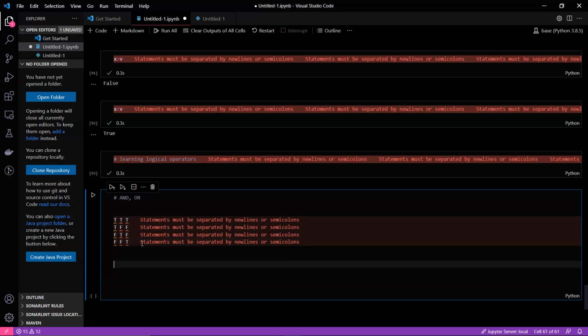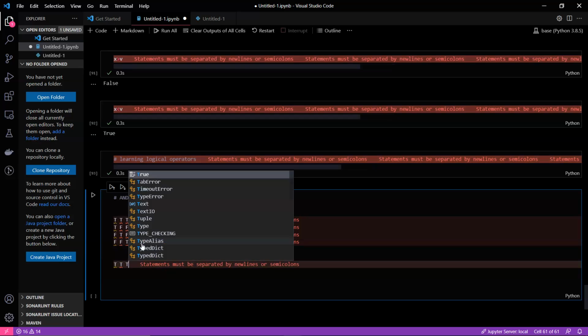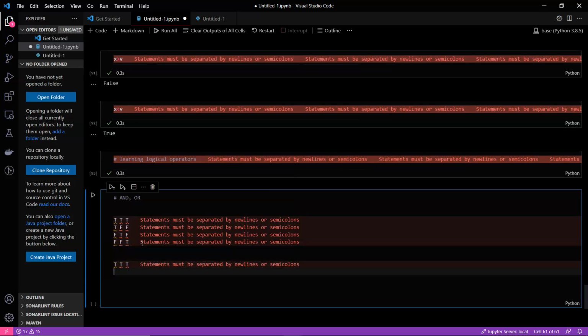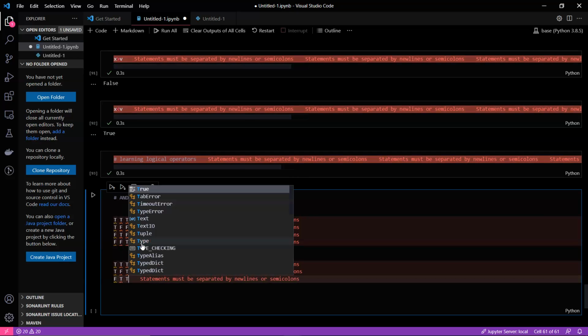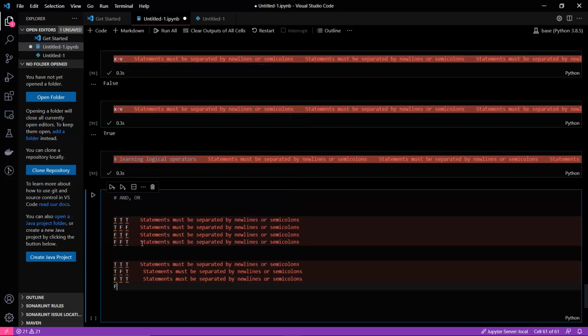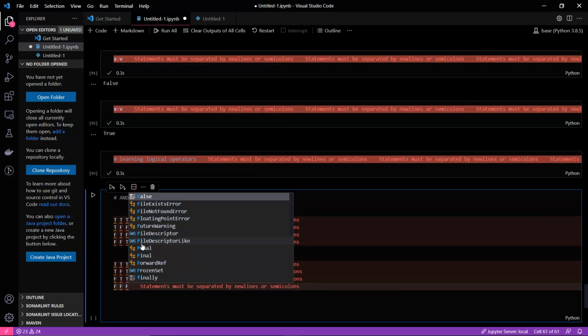For or, it will be like true, true will be true, true and false also will be true, false and true also will be true, false and false will be false.